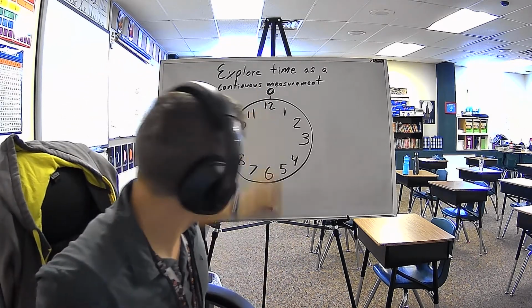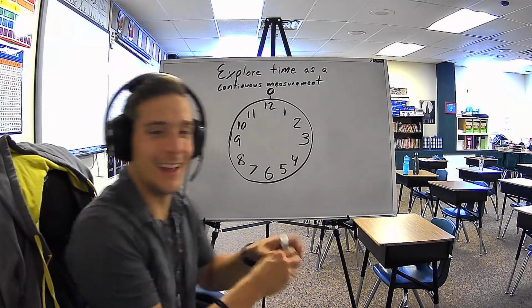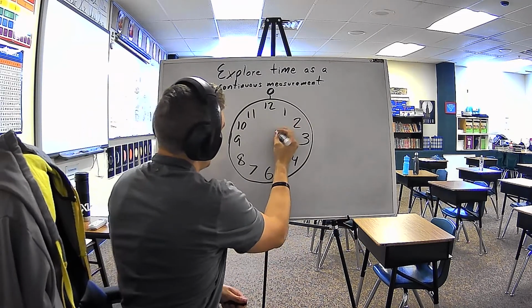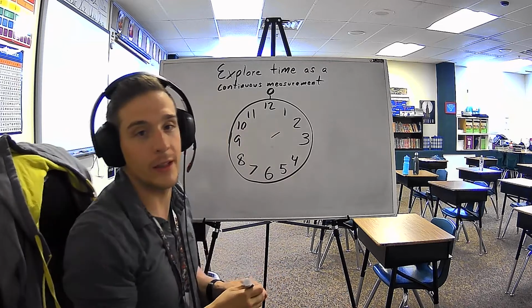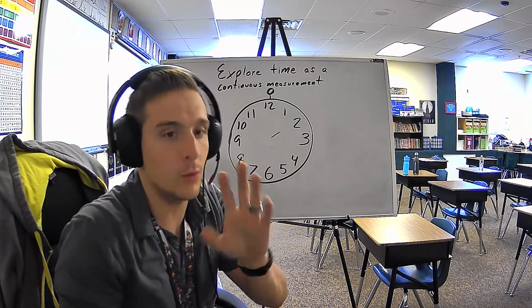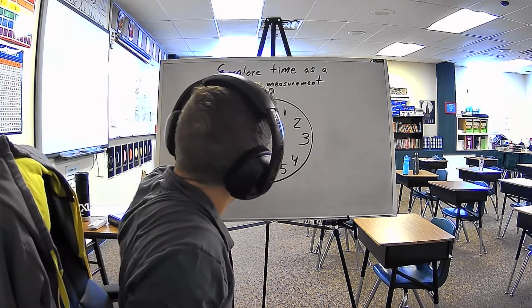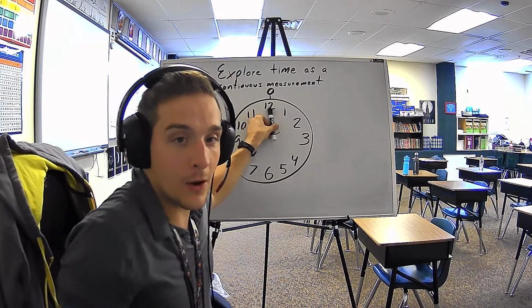So if I start, let's try that again. I'm going to say we have an hour hand and it's pointing at the 2 o'clock. I'm going to say the shorthand is hour. We'll talk about that a little bit more in a second. So the marker is going to be the hour hand.